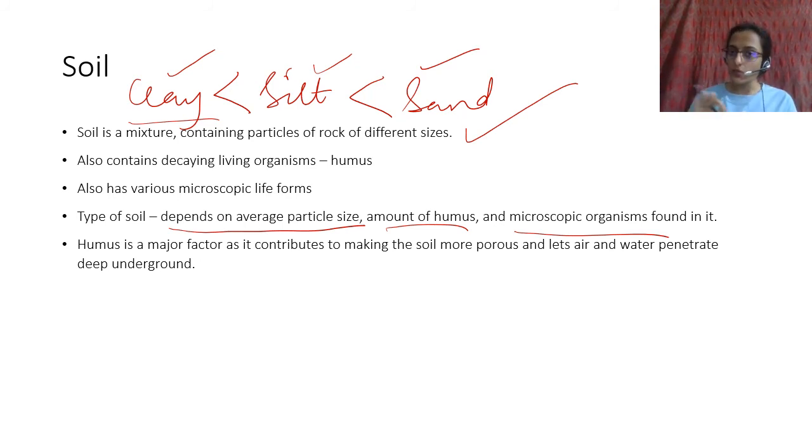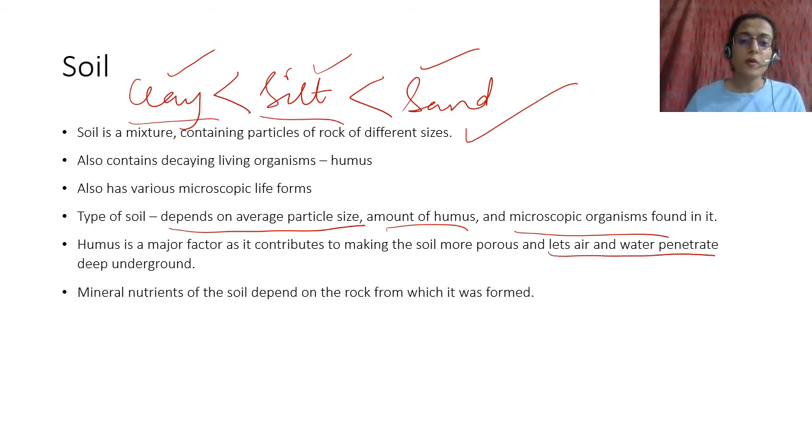Sand will not hold any water. There's something called water holding capacity. Silt is the best for plants. Clay has a huge water holding capacity. Sand doesn't have a lot of water holding capacity. Humus, on the other hand, increases porosity, therefore lets air and water penetrate deep underground.